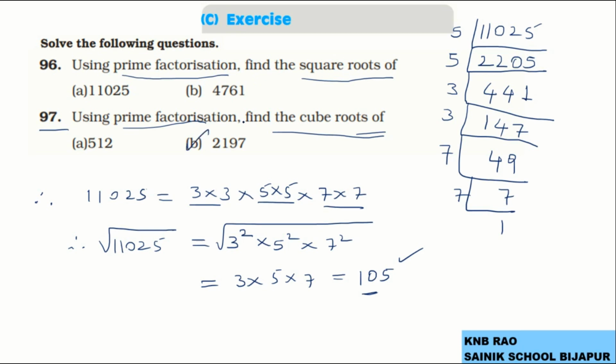Let me go for the prime factorization of 2197. Students, very important, you need to know whether it is divisible by each prime number or not.